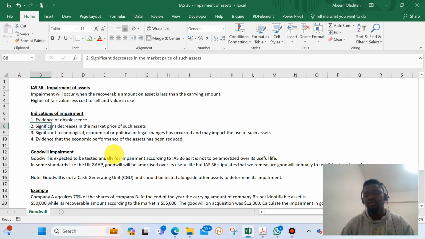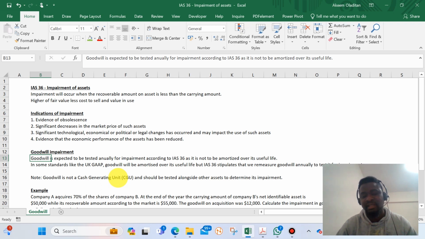But for the purpose of this discussion, we'll be talking basically about goodwill impairment. Maybe I'll do another video separately to talk fully and do some examples on the impairment of other assets. But for the purpose of this discussion, I'll be focusing on goodwill impairment. So goodwill is expected to be tested annually for impairment according to IAS 36, as I stated earlier on.